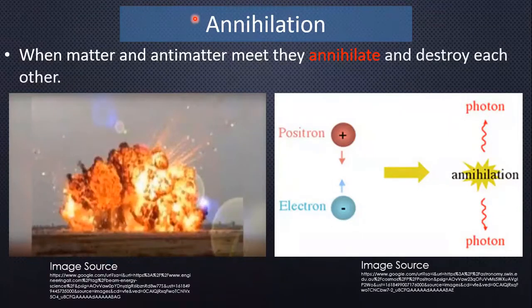Now the thing is annihilation. What is it? When matter and antimatter meet, they annihilate and destroy each other. Just like in this picture, we can see an electron and a positron, which is the opposite particle of the electron. When they meet, they annihilate each other and produce 2 gamma photons, that is energy. Actually this is not a picture of annihilation, I just put it here to visualize how a lot of energy is produced when matter and antimatter come together.